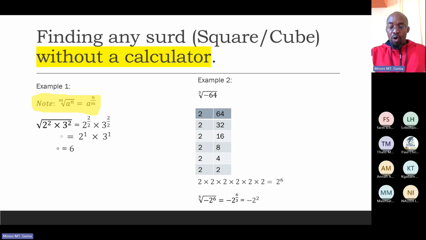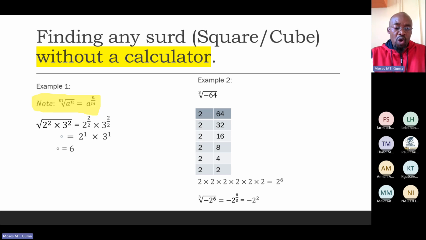Beautiful. Now, what if you are given numbers to deal with? Square root of 2 to power 2 multiplied by the square root of 3 to power 2. Keep in mind, we are multiplying. Now, I'll be going there saying, you told me that if I've got nth root of a to power n, it is the same as that. Now that means 2 to power 2. Remember, there's nothing there.